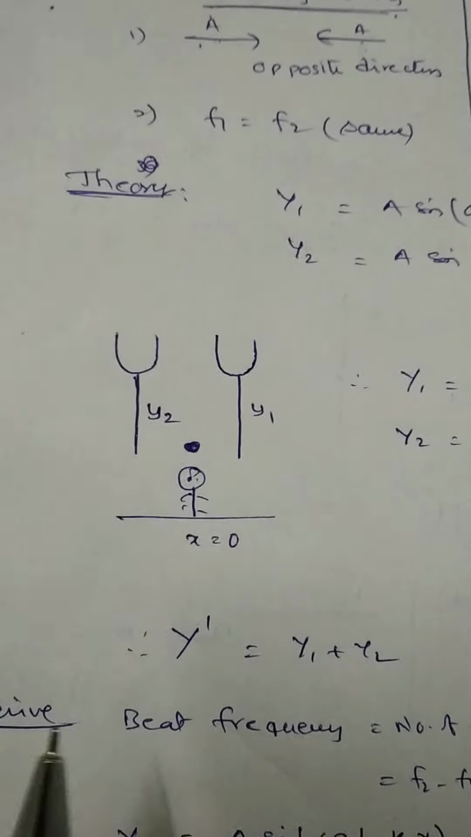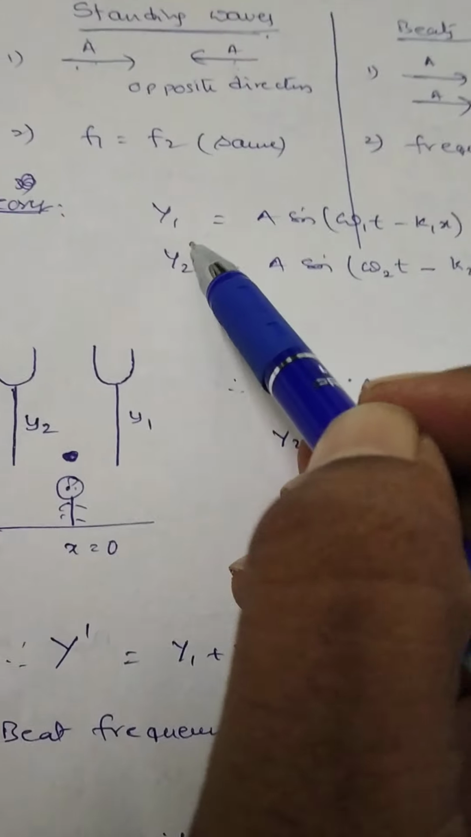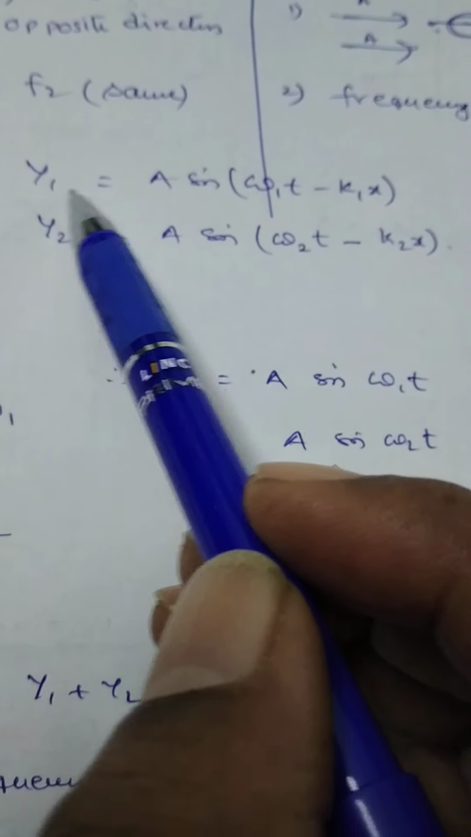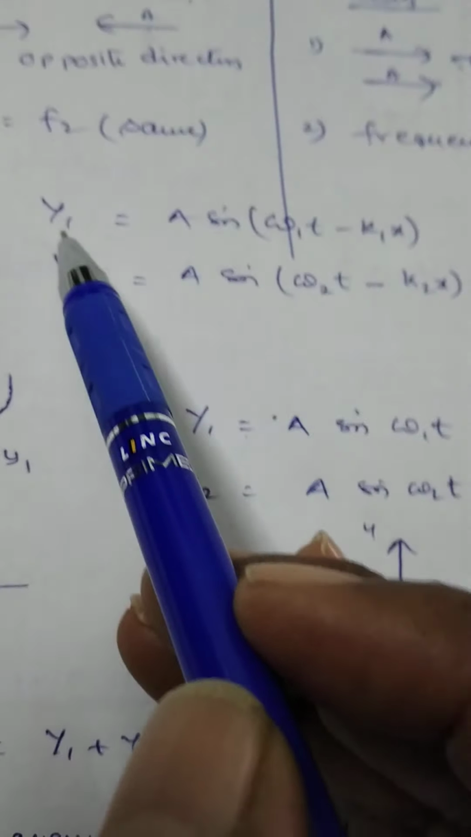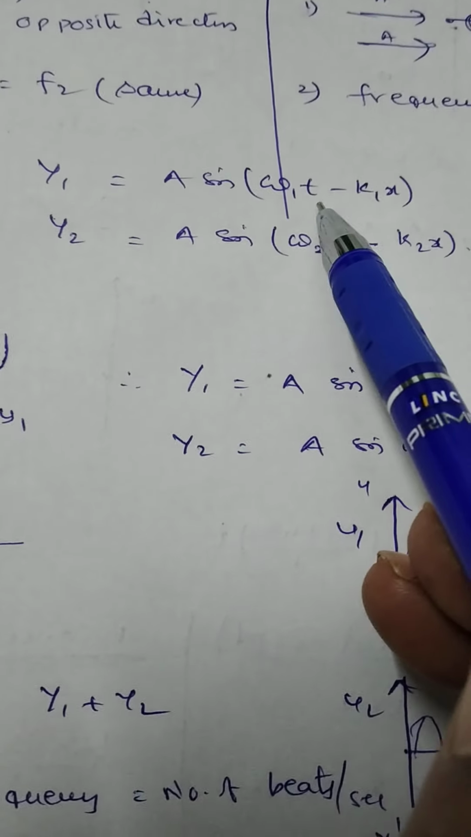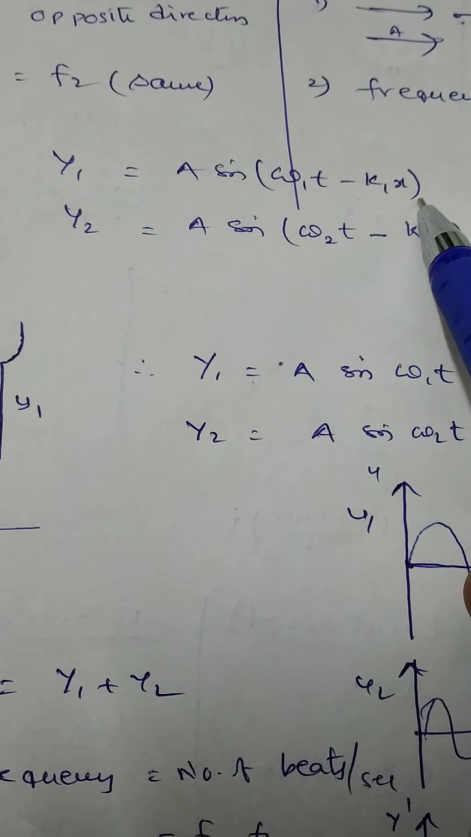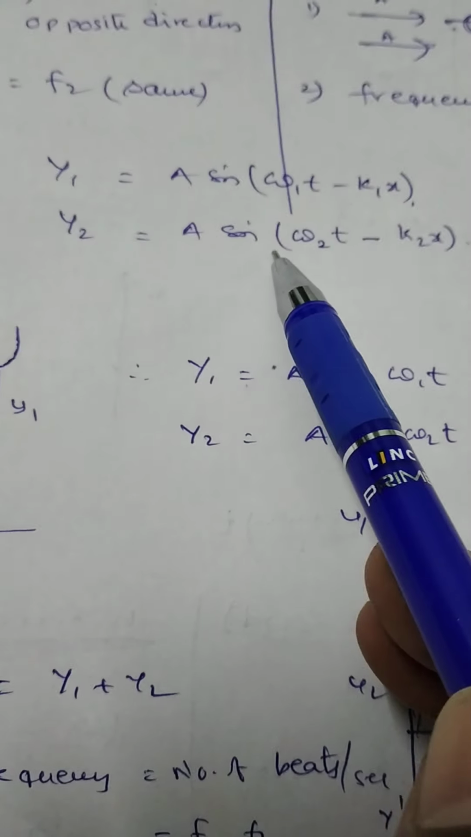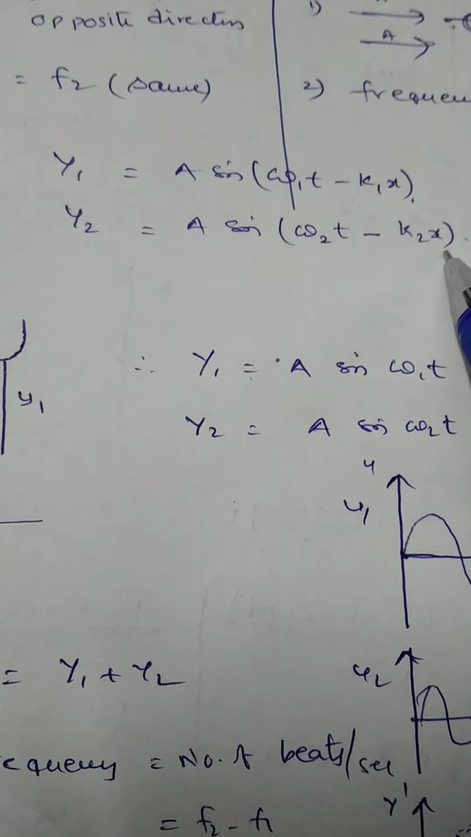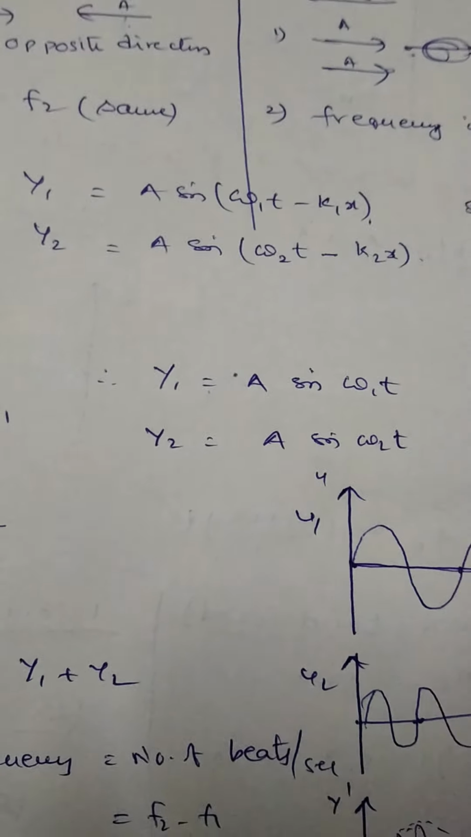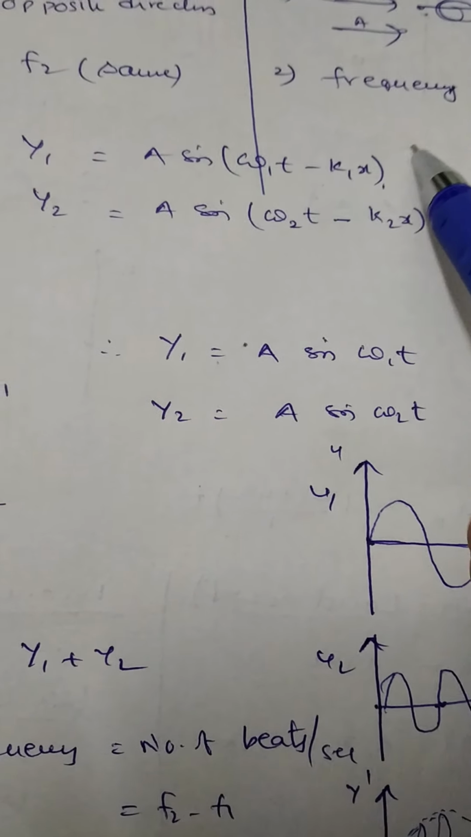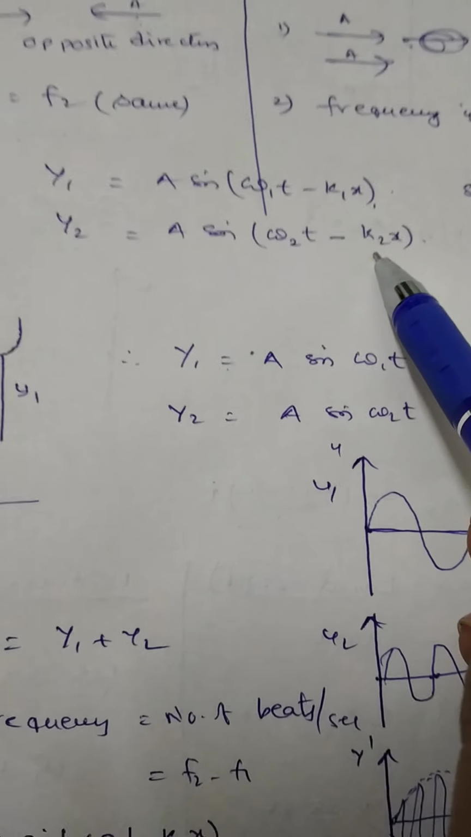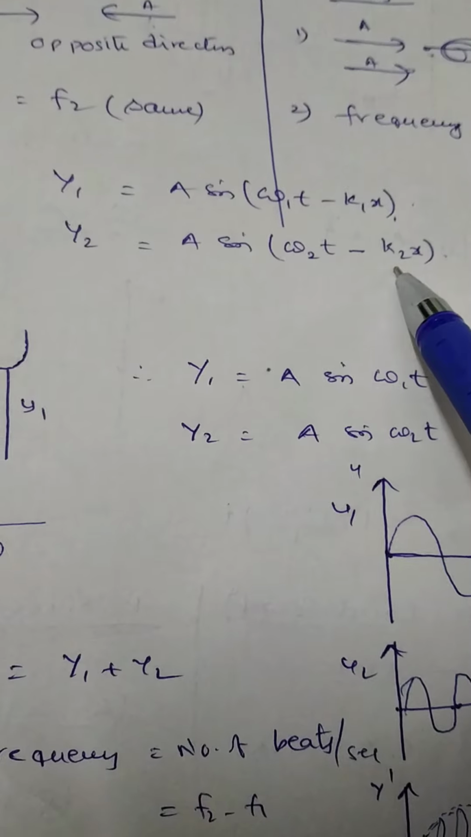So here, let the displacement of the first progressive wave be represented by, let the wave be moving along the positive x direction, y1 = a sin(omega1 t - k1 x). For the second wave, y2 = a sin(omega2 t - k2 x). Here k = 2 pi by lambda, so k1 = 2 pi by lambda1 and k2 = 2 pi by lambda2.